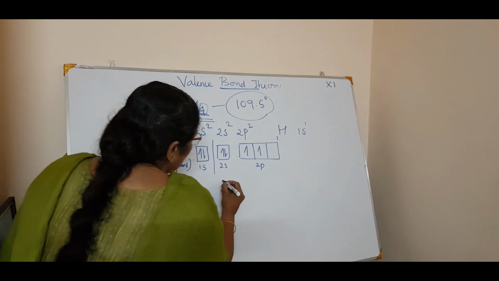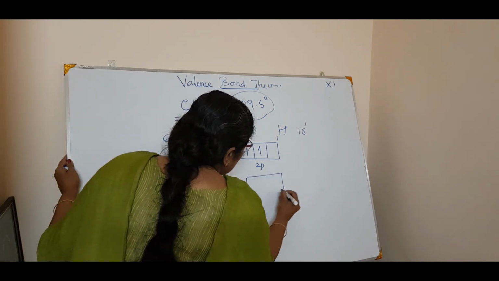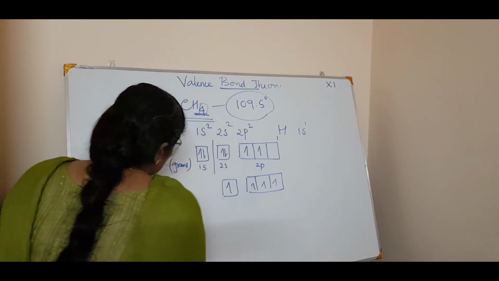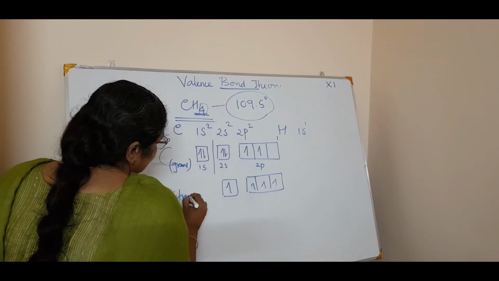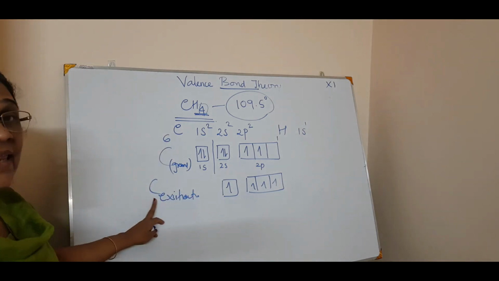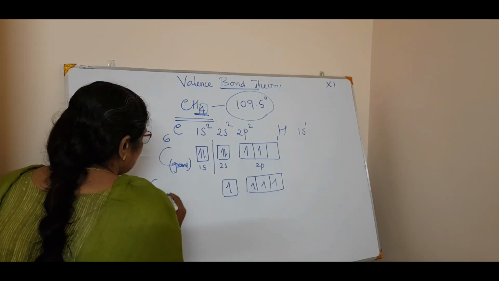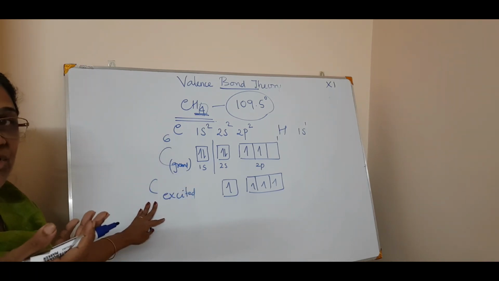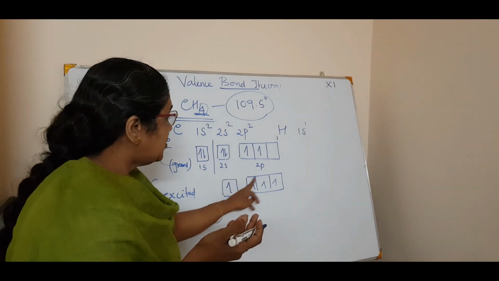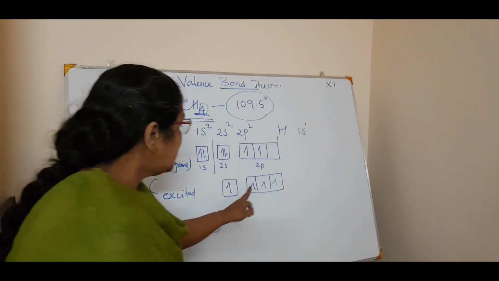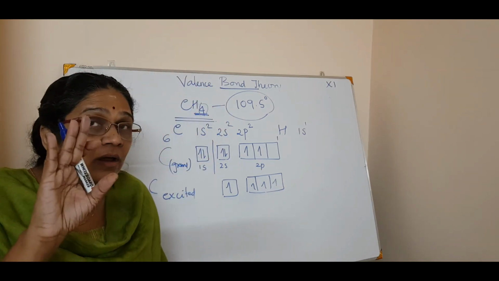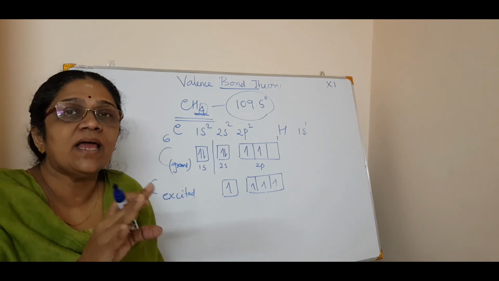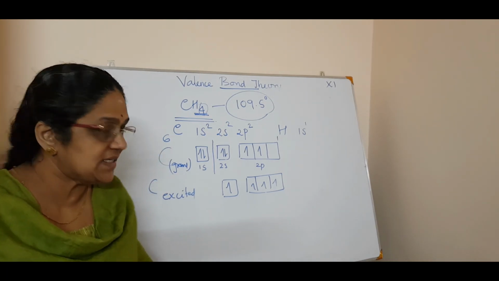That means what? See, the carbon excited state means this electron will get transferred into the p orbital. That is called excitation. Carbon in the excited state. That means by absorbing the energy, this electron gets into this orbital. See, now there are 1, 2, 3 and 4. There are 4 unpaired electrons. Now, each will combine with the 4 hydrogen atoms and form a CH4 molecule. Correct? So, this is the excited state.